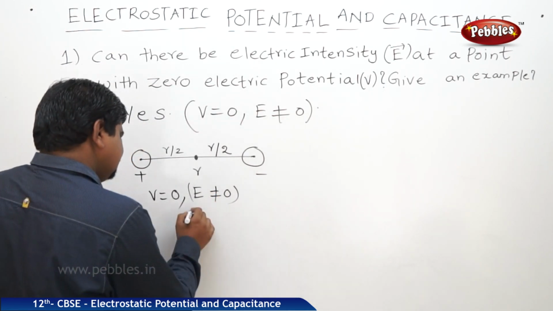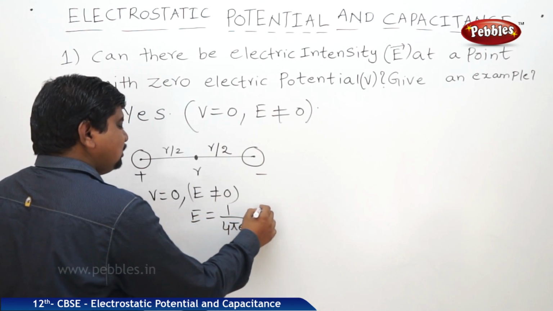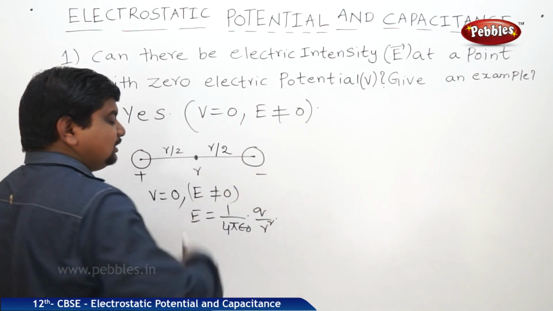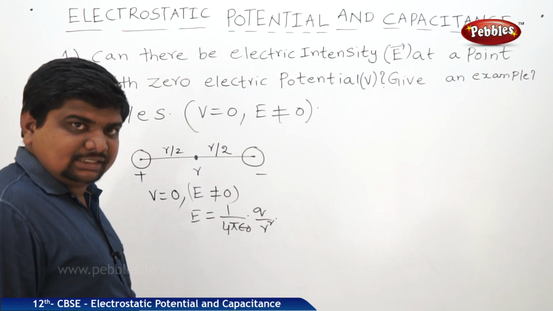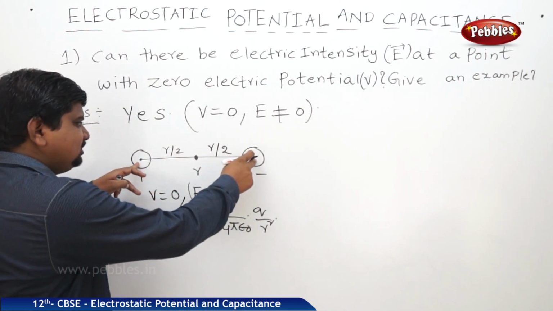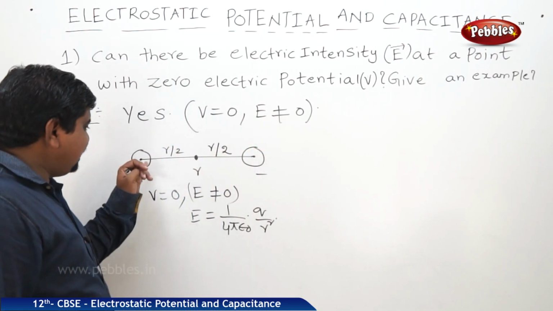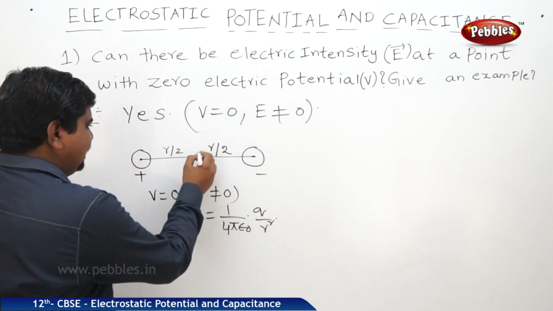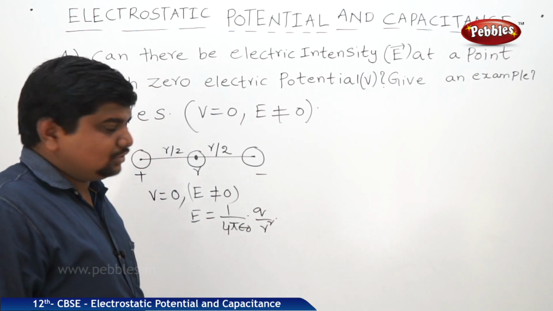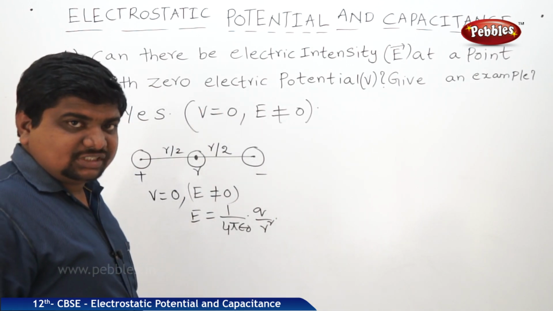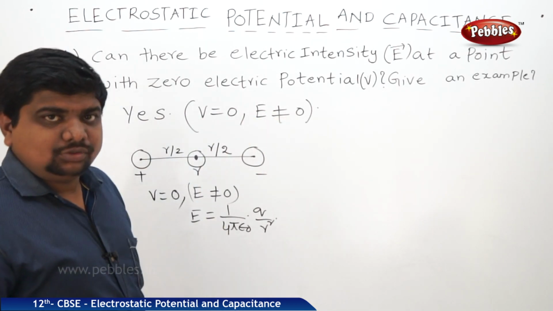What is the reason? Electric field intensity is equal to 1 by 4 pi epsilon naught q by r square. It is inversely proportional to the square of the distance between the charges. But here, because of two opposite charges, the field is always directed towards the negative charge, or from high potential to low potential. So at the midpoint V is 0 but E is not equal to 0. This is also one more question based on the theory where V is equal to 0 but E is not equal to 0.